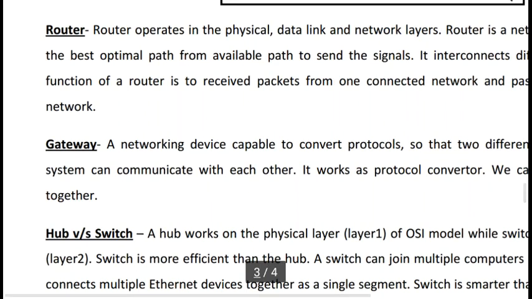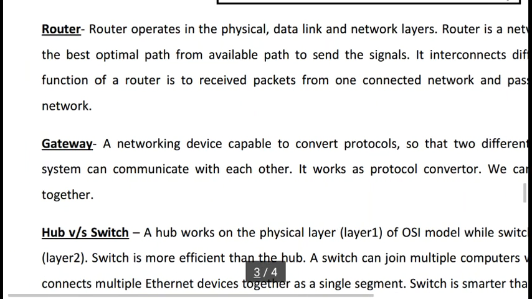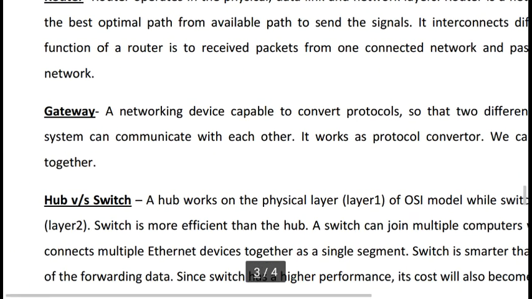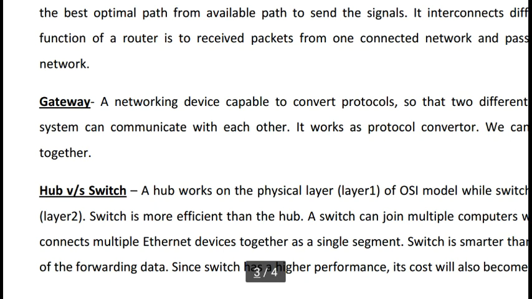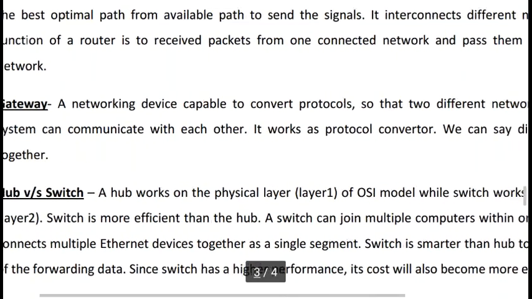Okay, the next thing is the gateway, a networking device capable of converting protocols. Protocol means a set of rules and regulations. So that two systems based on different network architectures can communicate with each other. It works as a protocol converter. We can say different systems work together.